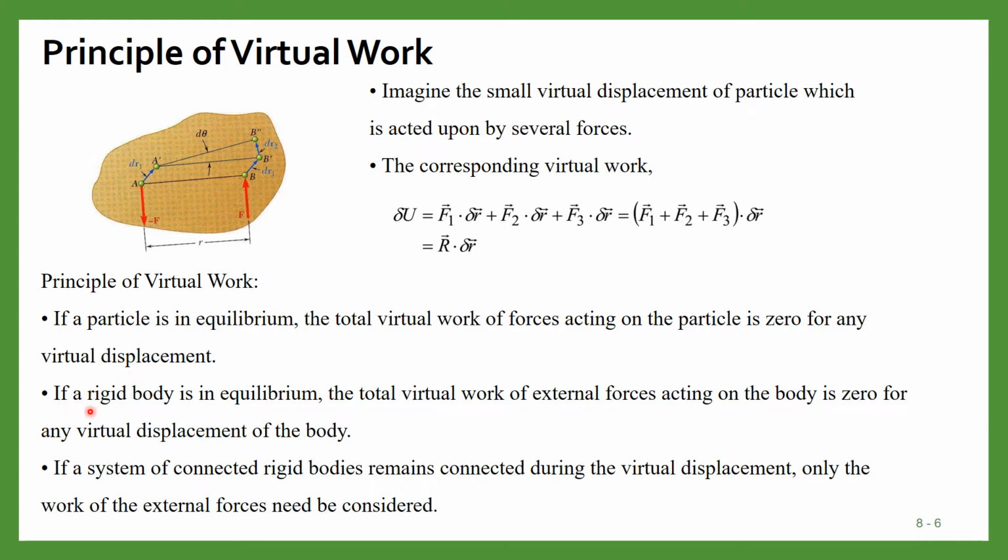And if a rigid body is in equilibrium, the total virtual work of external forces acting on the body is zero for any virtual displacement of the body. So if any rigid body is in equilibrium, we calculate the virtual work and equate it to zero, and then we can calculate any unknown quantity.